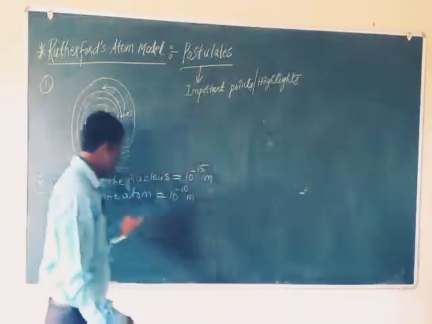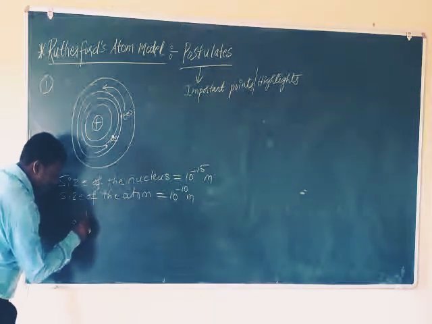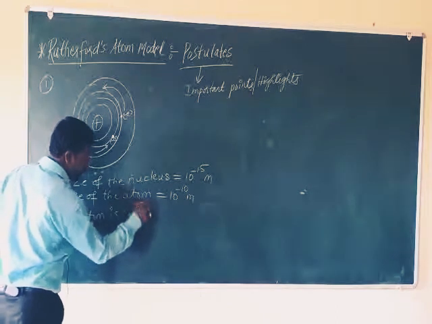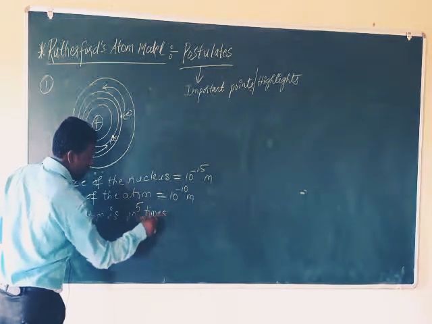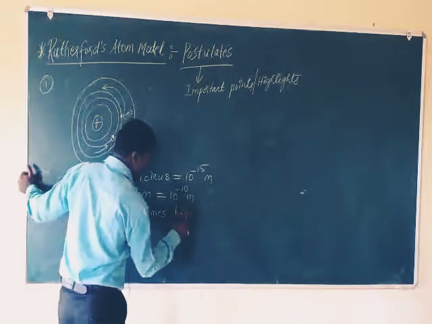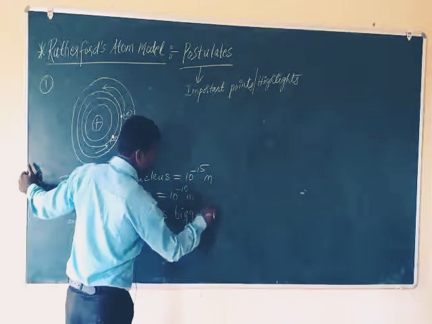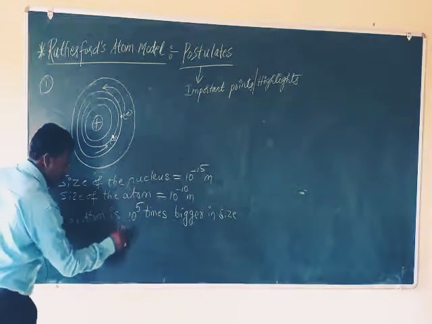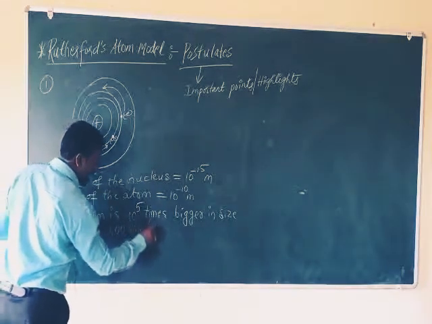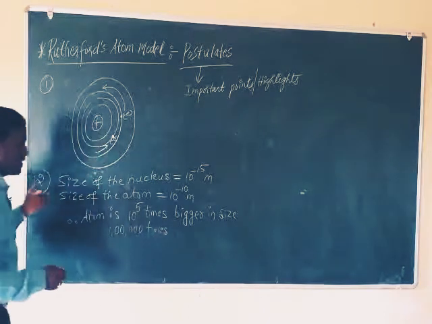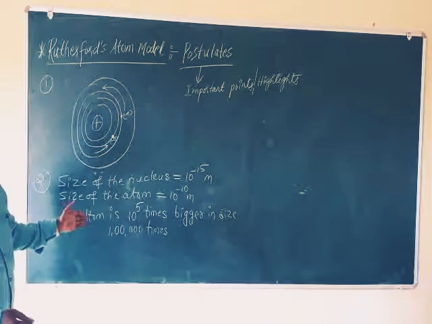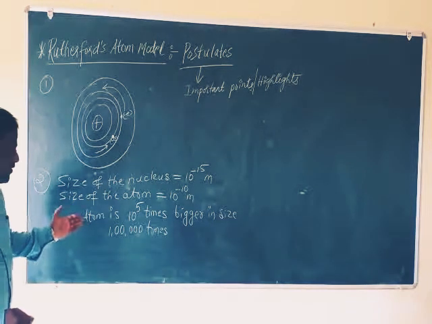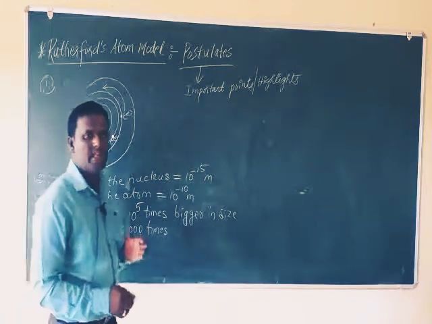Therefore an atom is 10 to the power of 5 times bigger in size. So it means 1 lakh times bigger in size. So it gives an idea of how small the nucleus is in an atom. So the nucleus is about 1 lakh times smaller than the atom.